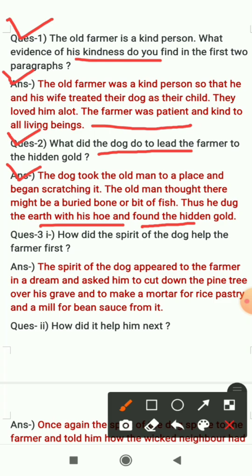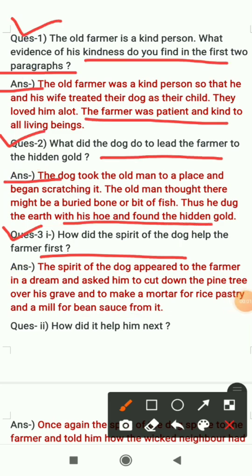Question number 3 is in two parts. First part is, how did the spirit of the dog help the farmer first? So when the dog died, how did the spirit of the dog help the farmer first? Answer is, the spirit of the dog appeared to the farmer in a dream and asked him to cut down the pine tree over his grave and to make a mortar for rice pastry and a mill for bean sauce from it. So the dog asked the farmer to cut down the pine tree where the farmer made the grave of the dog, and said to make a mortar for rice pastry and a mill for bean sauce from the wood of the tree.